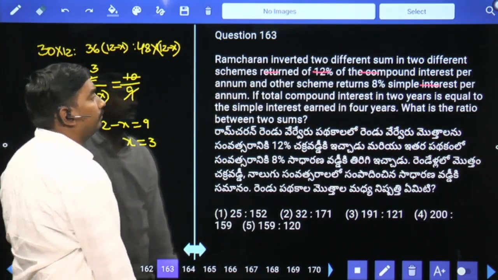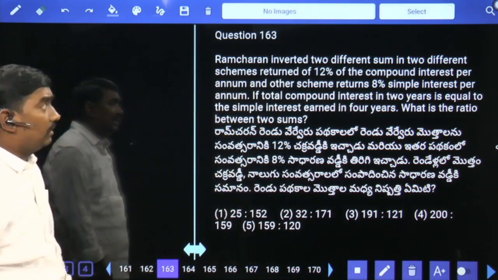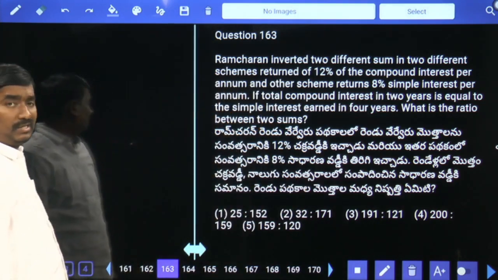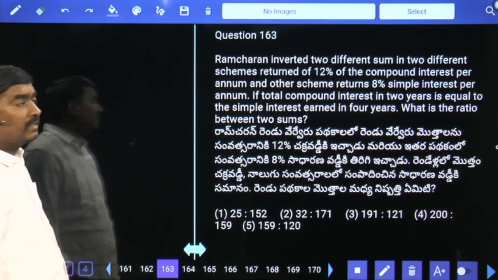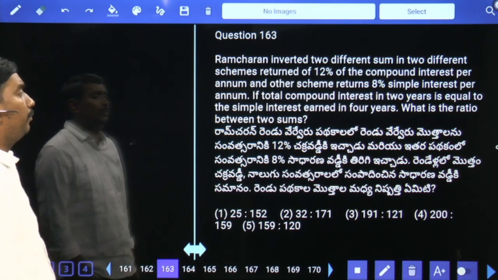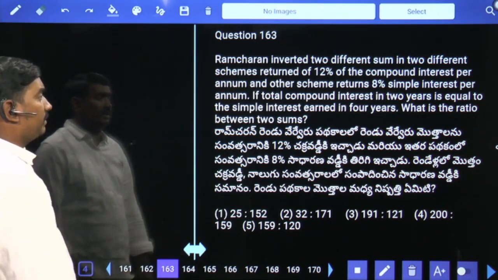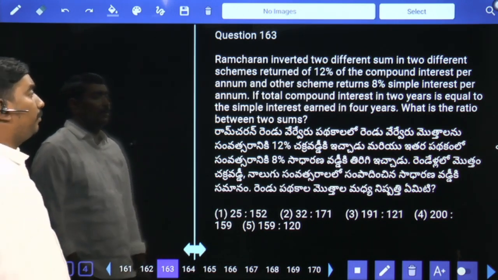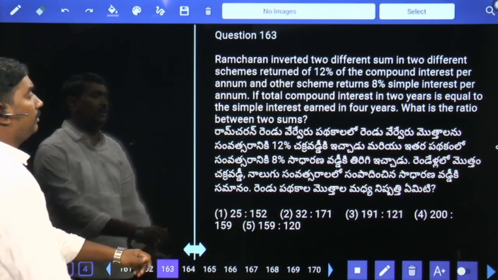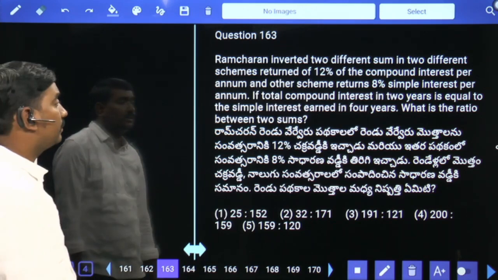Next. Ramcharan invested two different sums in two different schemes. One scheme returns 12% compound interest per annum, and the other scheme returns 8% simple interest per annum. If the total compound interest in 2 years is equal to the simple interest in 4 years, what is the ratio between the two sums?